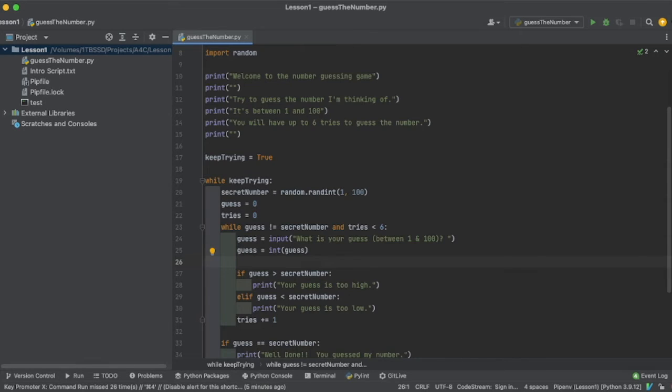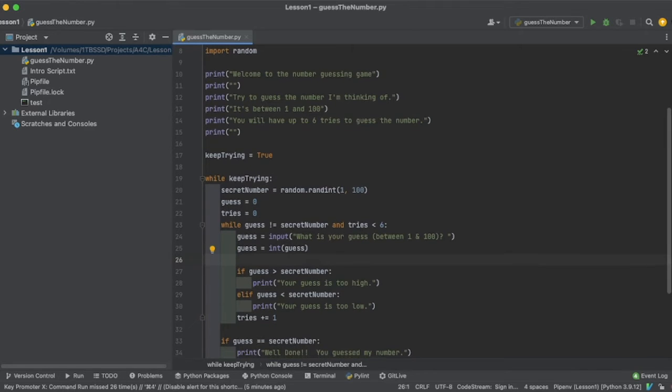Print, your guess is too low. Okay, and then we're going to add 1 to tries, so that tries will then be equal to 1, and the next time through it'll be equal to 2 and 3 until it gets to 6 and kicks us out of this repeat or loop.